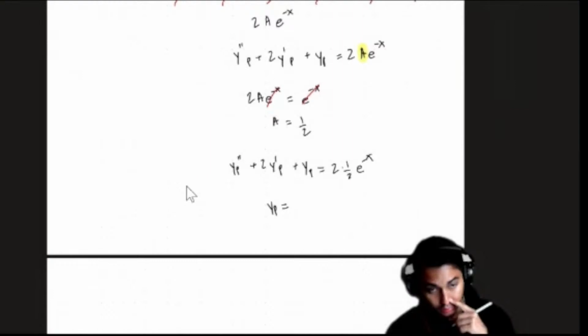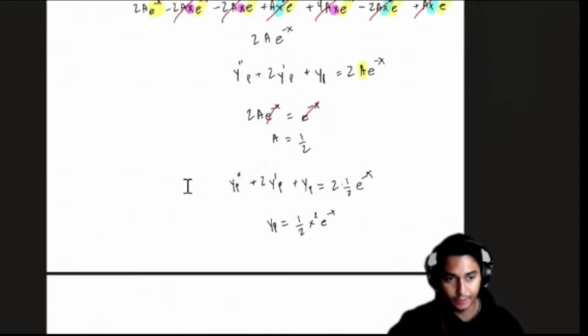Now we got to go back. I can tell you what a is here, if you need it. Yeah, did you get 1/2? I got a equals 1/2 here. I got the 2a e to the minus x, but a e to the minus x, so I think my canceling was wrong. Yeah, I got you. You said you sent me on Instagram, right? I'm going to check you right now.